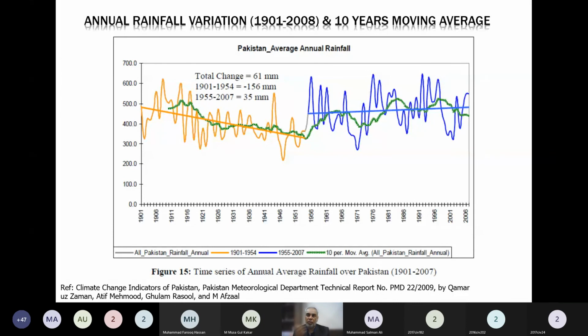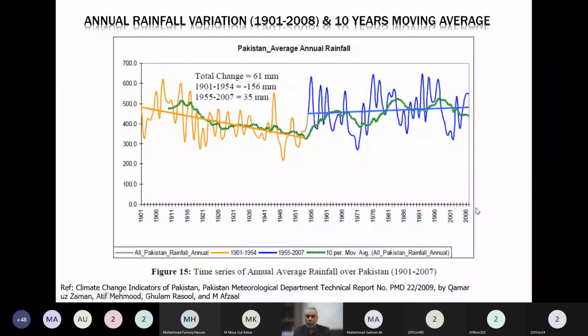So when we use our normal annual, that is categorized with the 30-year mean value. From here they have shown us that there was a reduction in the annual rainfall up till 54, and then there was an increase of the annual rainfall. This green line is the 10-year moving average. Hopefully you know moving average. Over here it will be the average of the previous 10 years. Next it will be the average of the next previous 10 years. So this is moving average 10-year data.